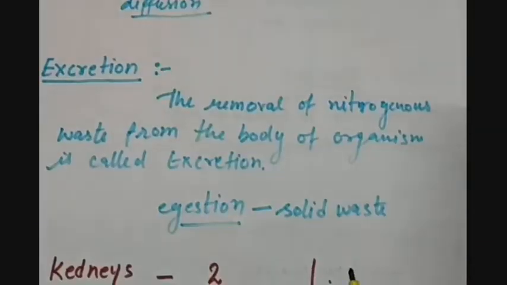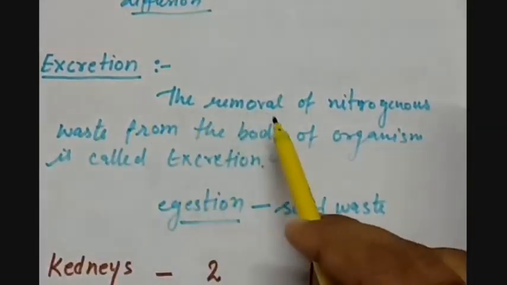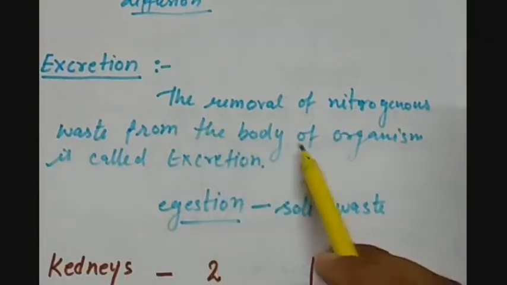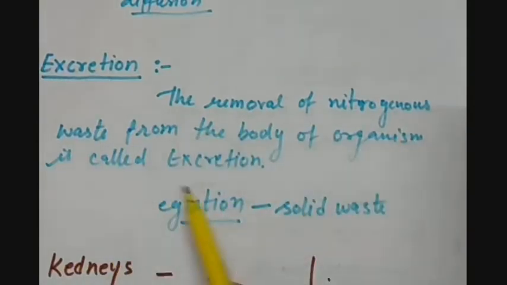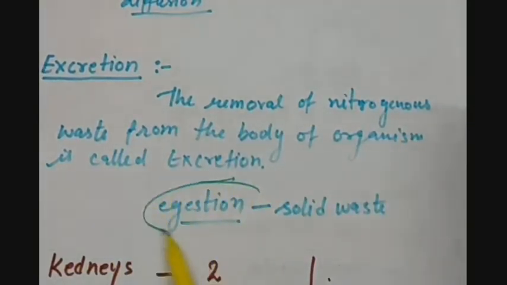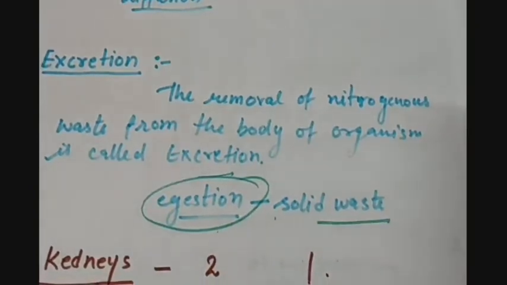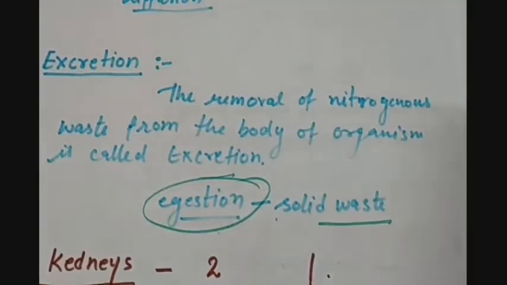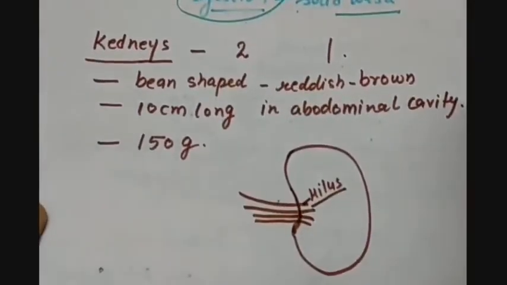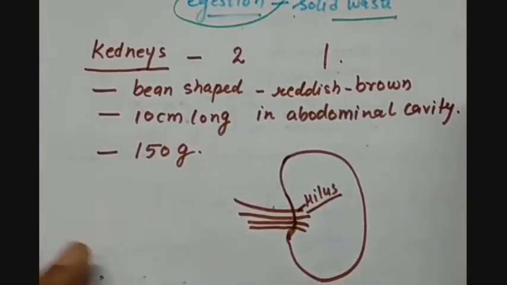So what is excretion? Excretion is the removal of nitrogenous waste from the body of an organism. It is different from egestion. Egestion is the removal of solid waste. So who is performing the function of excretion in human beings? It's the kidneys. We have a pair of kidneys.